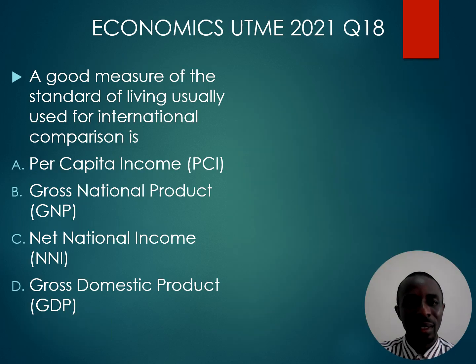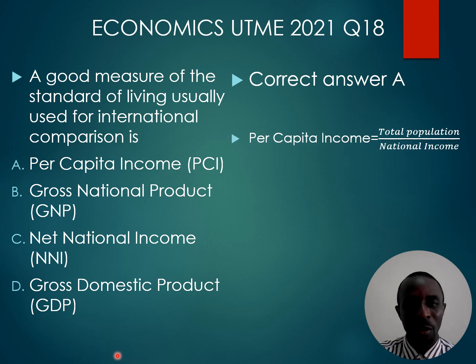Question 18. A good measure of the standard of living usually used for international comparison is per capita income, because in calculating per capita income, you have to include total population. That's national income divided by total population. Gross national product does not consider the population of the country, so we can't use it for international comparison.